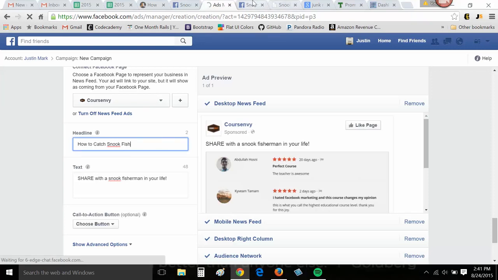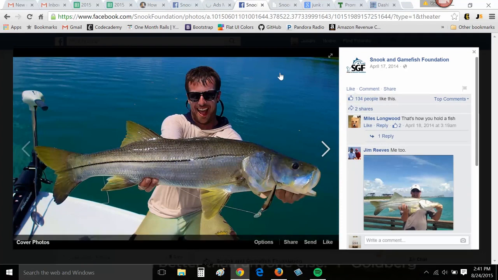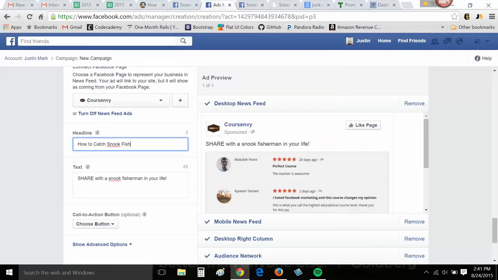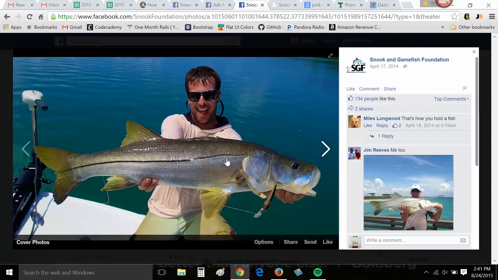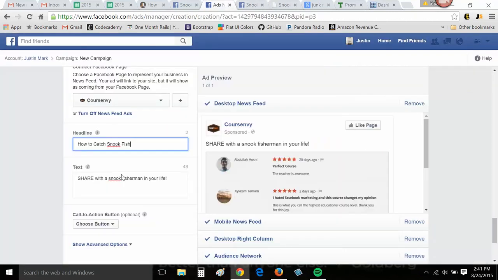Then I want to input a great photo like this guy. This guy's website, that's awesome. If I'm a fisherman and I'm scrolling through my feed and I see this ad with this photo right here, how to catch snookfish, share with a snook fisherman in your life. Whoa, I'm going to stop and either comment, like, or share this with a snook fisherman in my life.